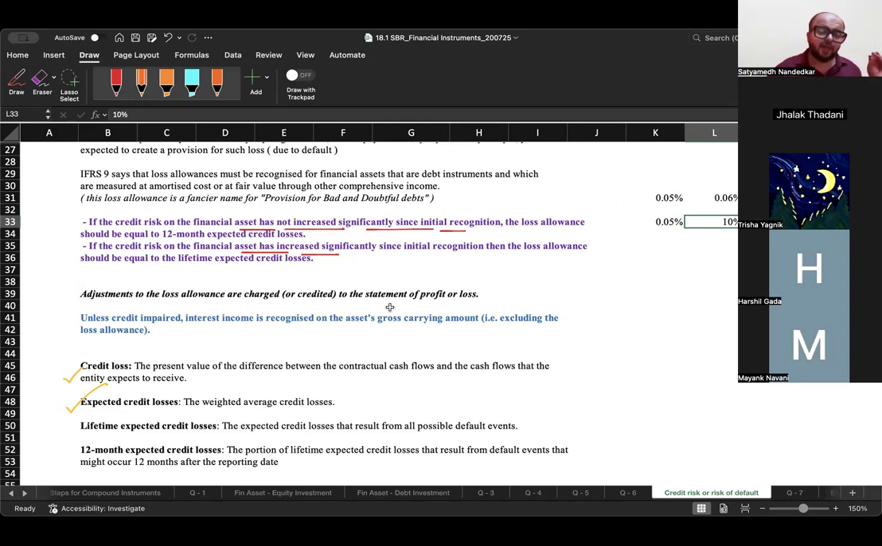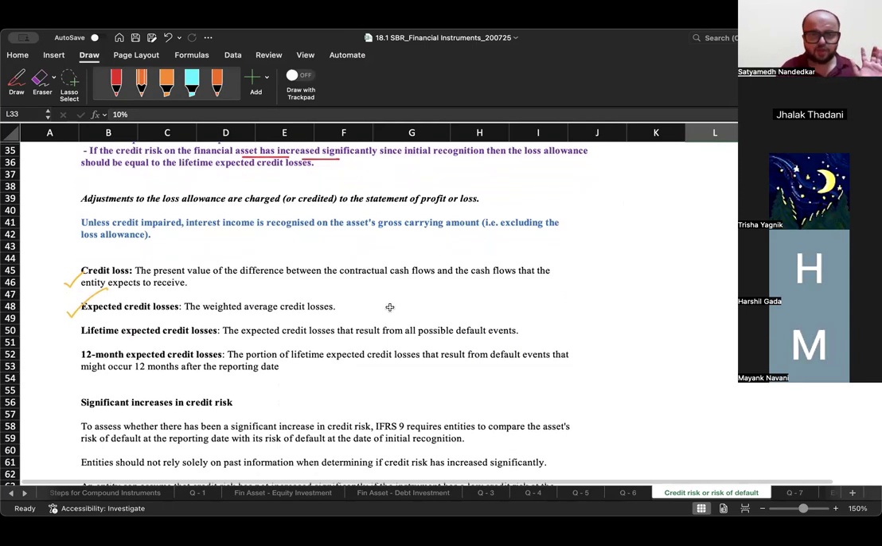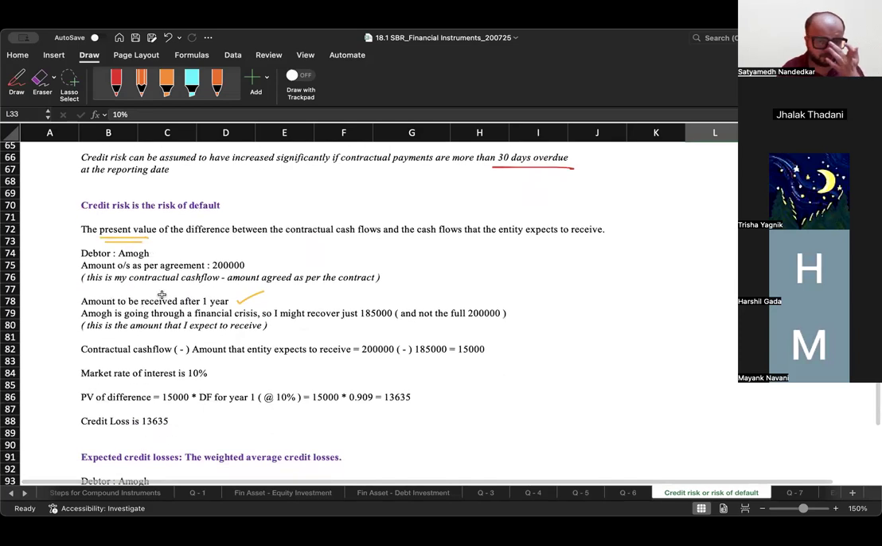Okay, now what is credit loss? All of these terms are defined in the financial instruments topic. Okay, credit loss is present value of difference between contractual cash flows and the cash flow that the entity expects to receive. Okay, now there is a debtor, Amog. Okay, amount outstanding as per agreement is 2 lakh. This is my contractual cash flow. Under contract, how much has been promised?